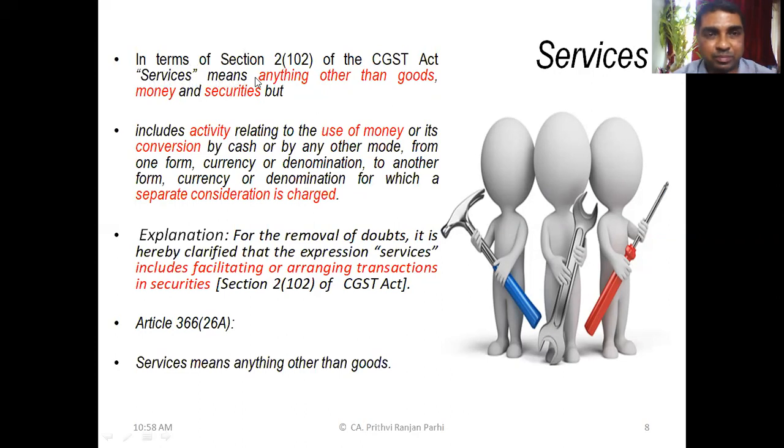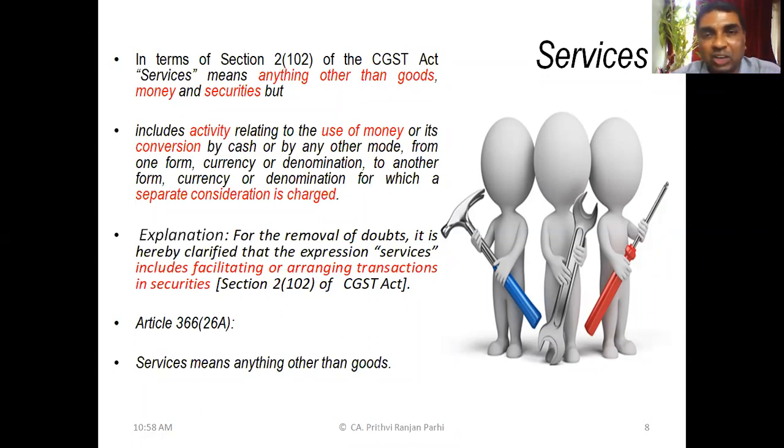Services means anything other than goods, money, and securities, but includes activity relating to the use of money or its conversion by cash or by any other mode from one form, currency or denomination to another form, currency or denomination for which a separate consideration is charged. Now stop here. There is an explanation to that also. I will be explaining the explanation. First, we'll understand what is services.